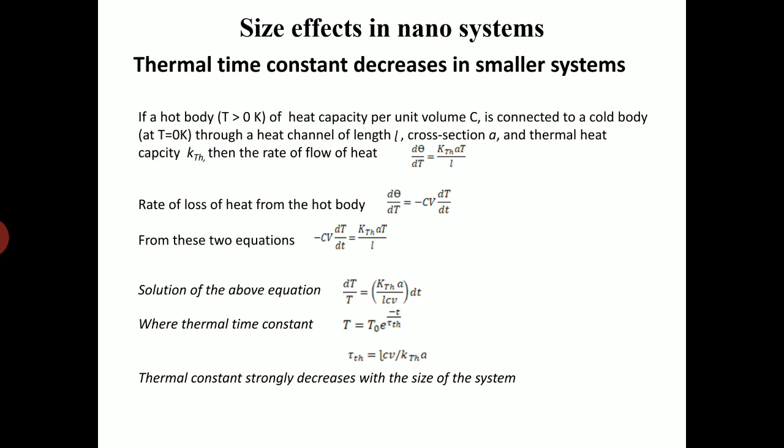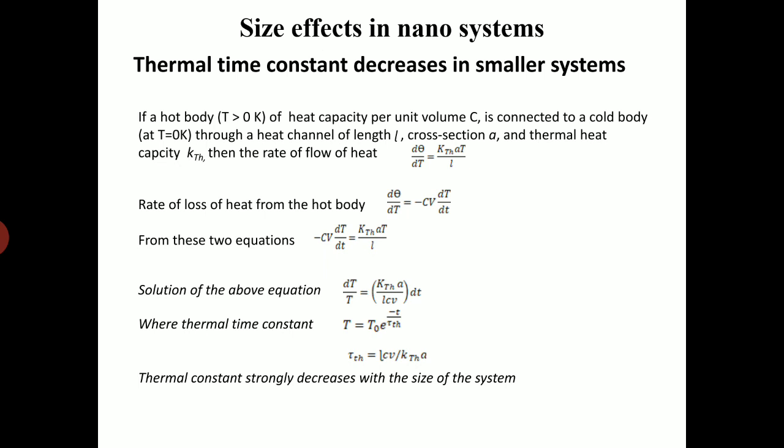The rate of flow of heat from the hot body to the cold body can be written as d theta by dt equals k_th A T divided by L.